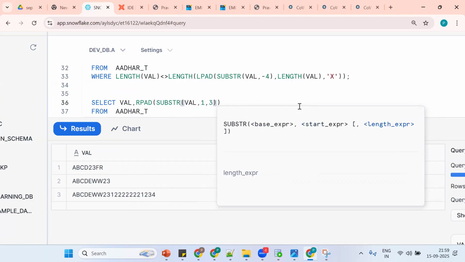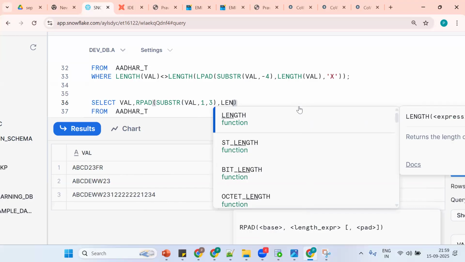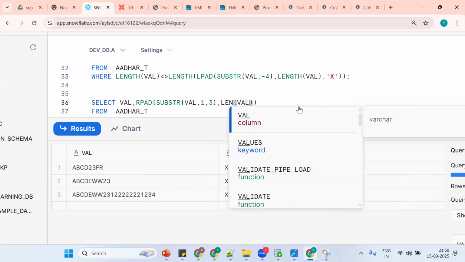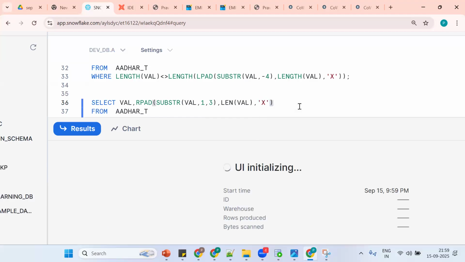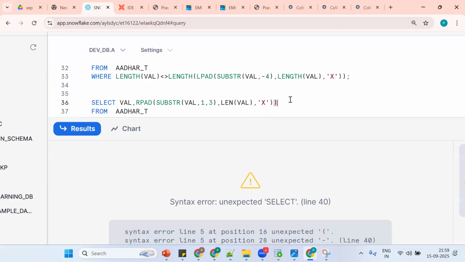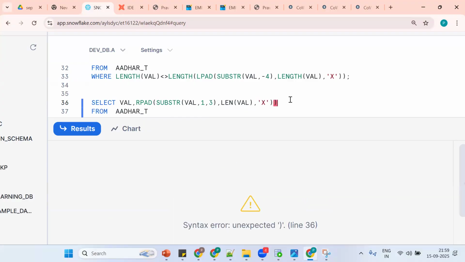Length of VAL; LEN will also work. Comma, if it's not working, make it X, correct? Put one more bracket. So, LEN, bracket open.